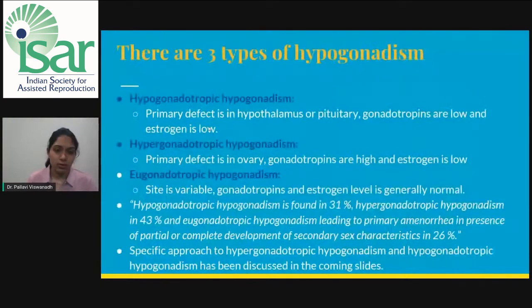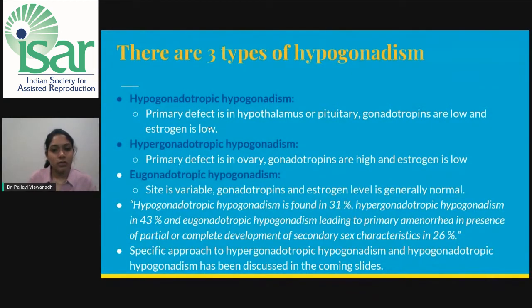There are three types of hypogonadism, as told earlier. Hypogonadotropic hypogonadism: in this, the primary defect is in the hypothalamus or the pituitary. Gonadotropins are low and estrogen is also low. Hypergonadotropic hypogonadism is the one in which the primary defect is in the ovary. That means there is no problem in the hypothalamus and the pituitary, because of which the gonadotropins are actually higher, because they want to stimulate the ovary, but because of the defect in the ovary, the estrogen is low. In eugonadotropic hypogonadism, the site can be variable. The cause can be at any site. Gonadotropin and estrogen levels are generally normal.